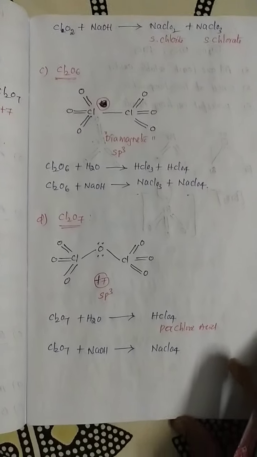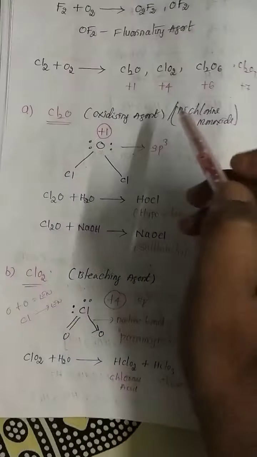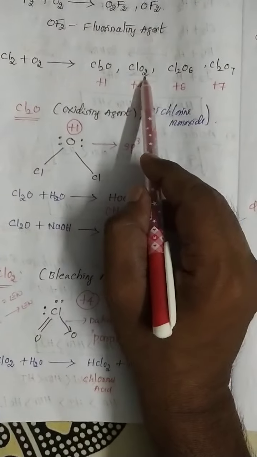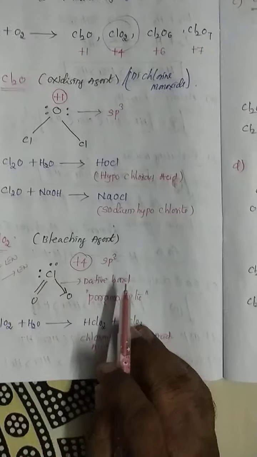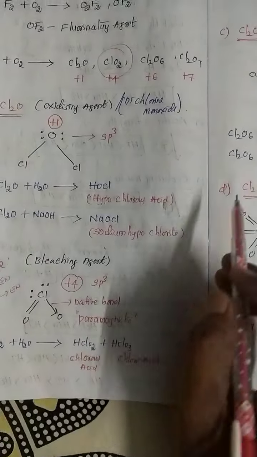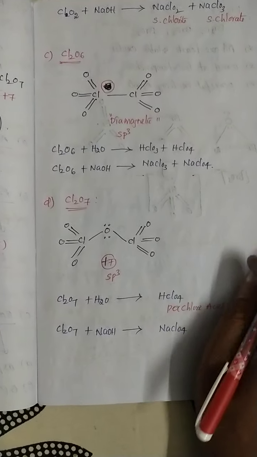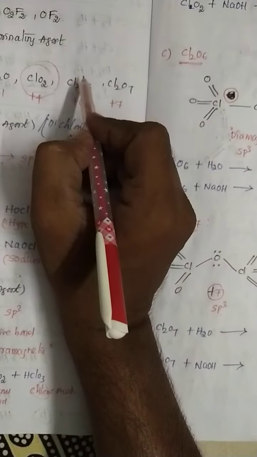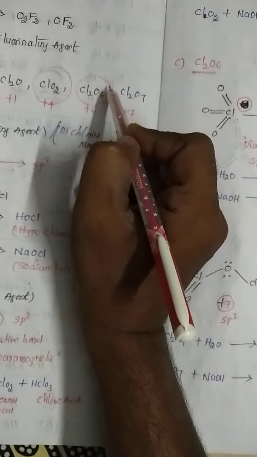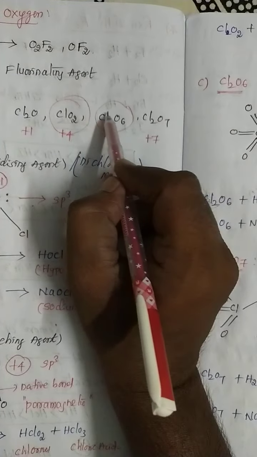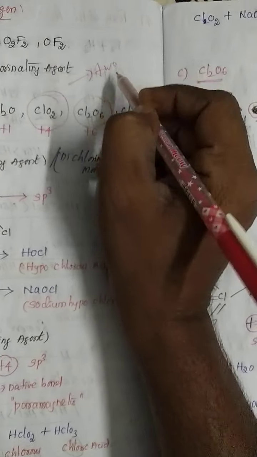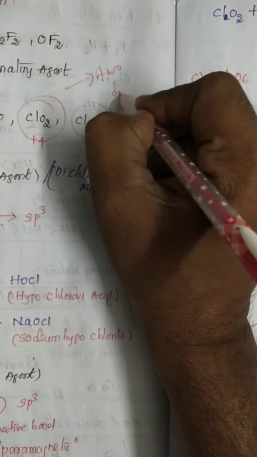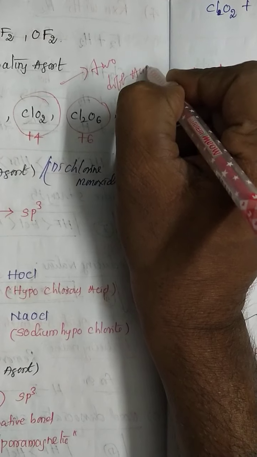My dear students, you will see carefully, out of these four compounds, 1 2 3 4, ClO2, listen carefully, ClO2 and another one is Cl2O6. These two compounds only release two different acids.